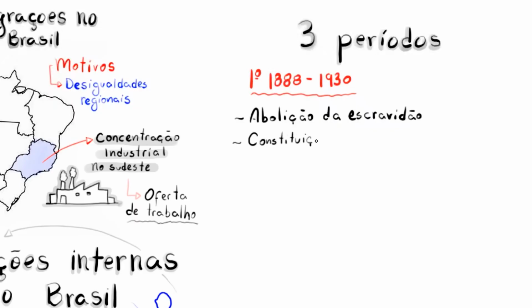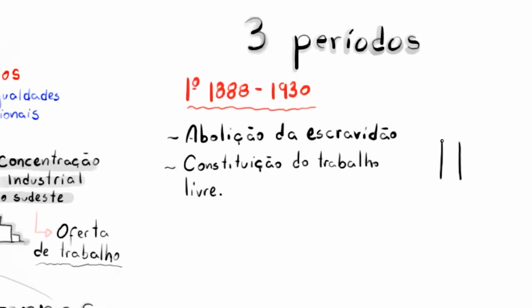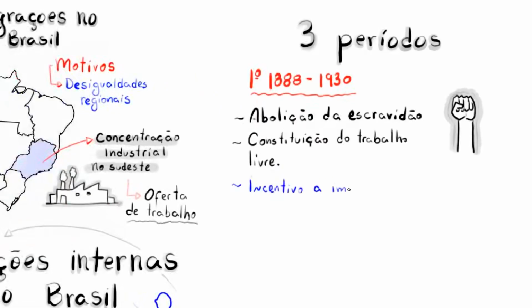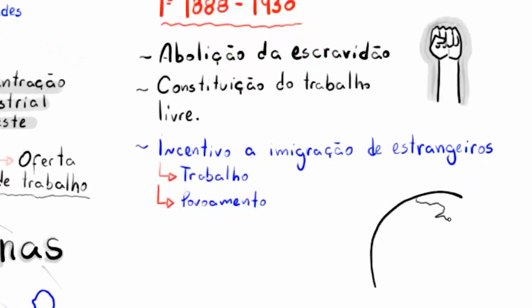So during this period, as I mentioned, in 1888, we had the abolition of slavery and the establishment of free labor in Brazil. So at that time, there was a great incentive for easing immigration to the country, especially European immigrants. And this was mainly for reasons of labor and settlement, right? Or the whitening of the country, which happened during that period.